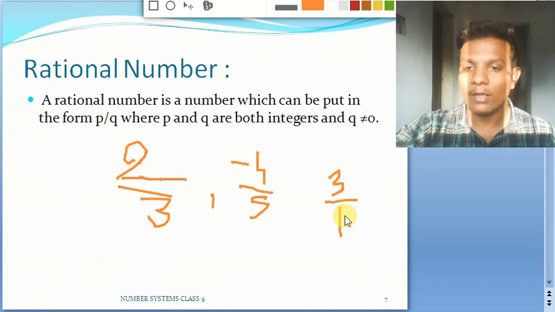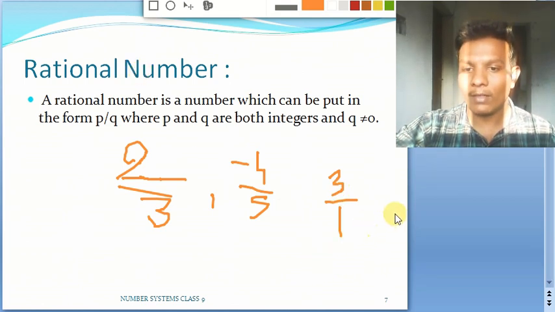So remember, if nothing is there in the denominator, by default we can assume there is 1. So now it will justify our definition for the rational number. In place of p we have 3, in place of q we have 1, which is not equal to 0, and these 3 and 1 we have already seen are integers. So that is why this particular 3 is going to be a rational number.